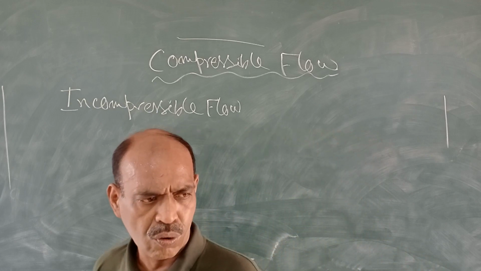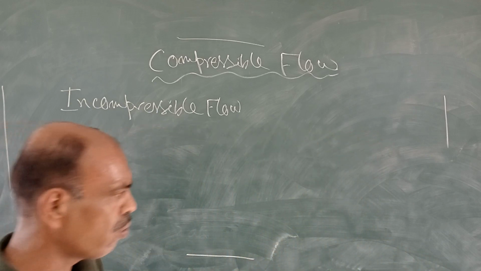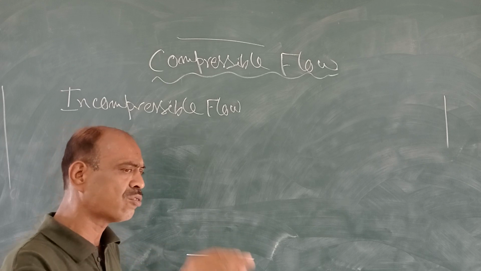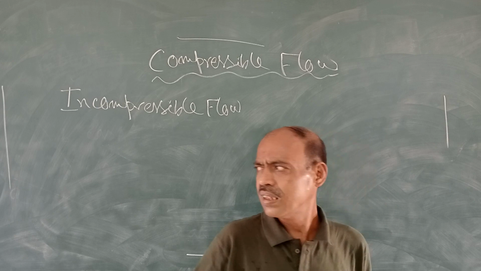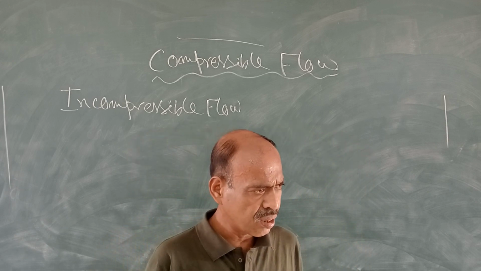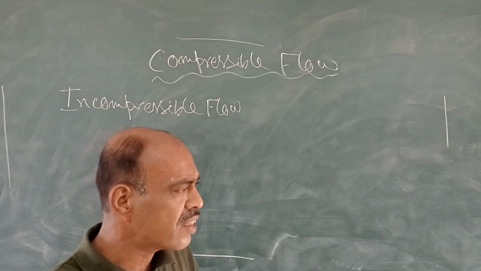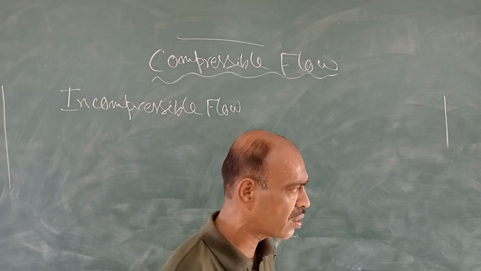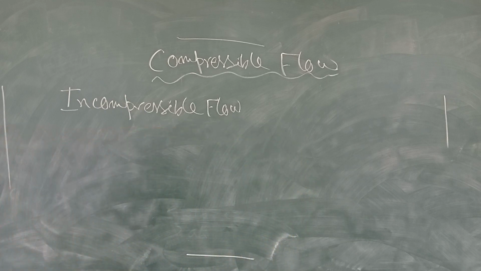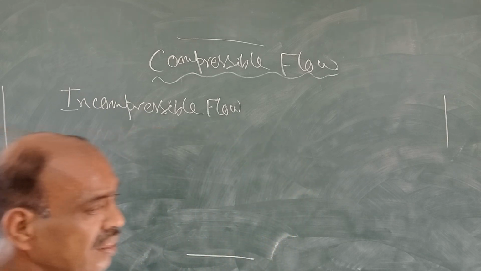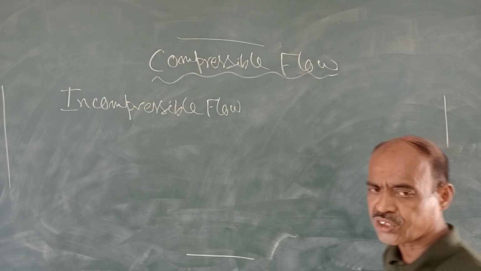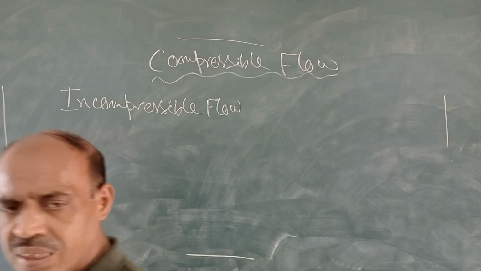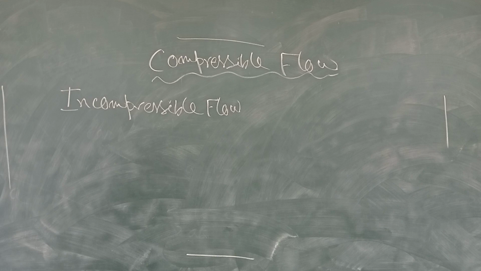If during the course of flow, density changes, say there is variation of temperature in the flow domain, or there is variation of huge pressure in the flow domain, in that case the density may change. If density changes, then the flow is called compressible flow. And if density does not change during the course of flow, then we can say that the flow is incompressible. Okay, that is incompressible flow.